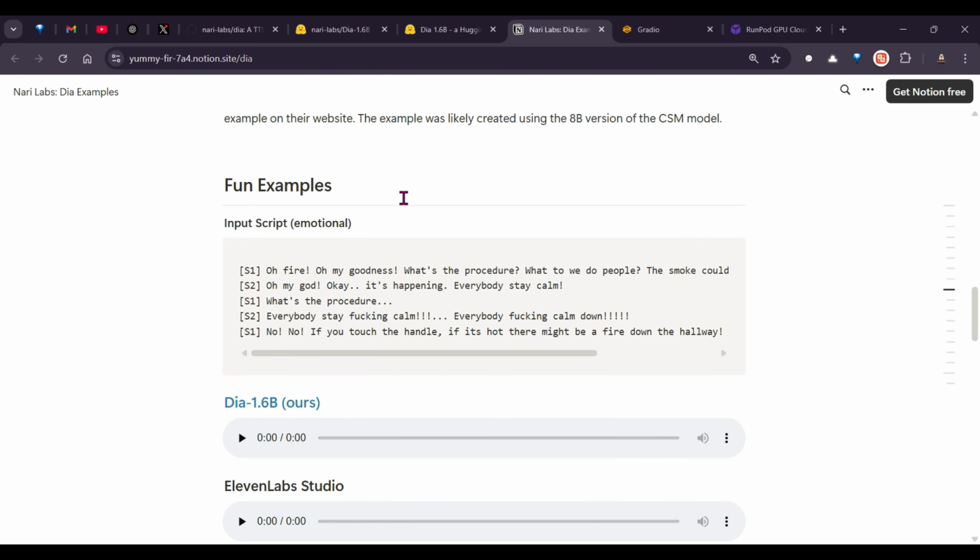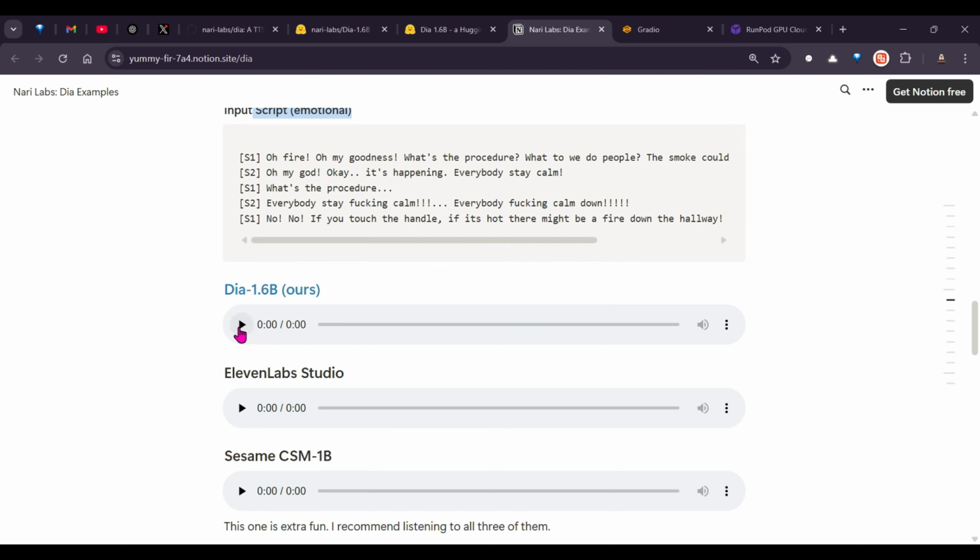Cool. This is another fun example of a fire with an emotional element. You can see for yourself.